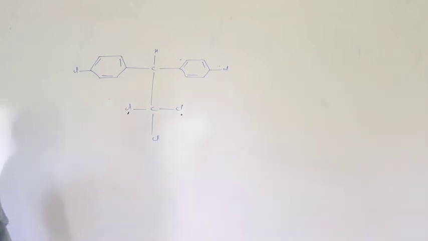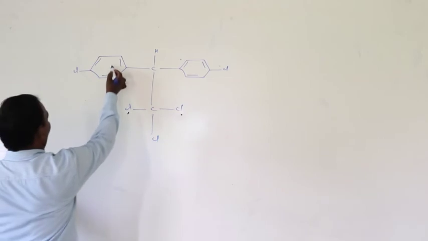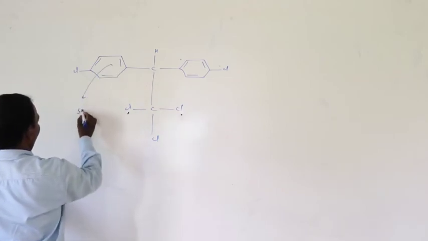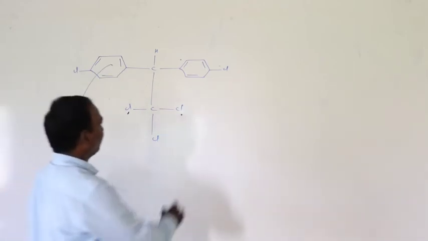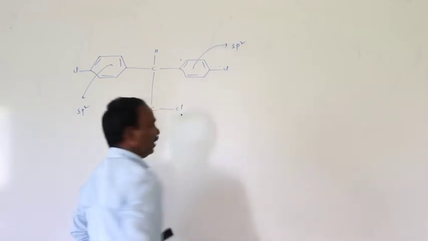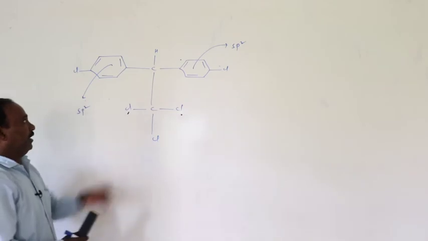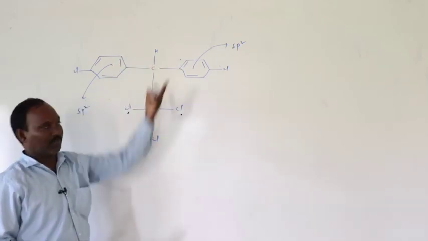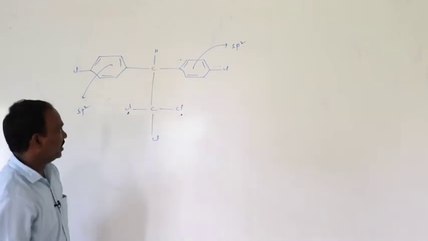This is the structure of DDT, with benzene rings, chlorine, then CH, and carbon with chlorines. The benzene ring undergoes sp2 hybridization. Around each such carbon only 3 sigma bonds are present, therefore sp2 hybridization.